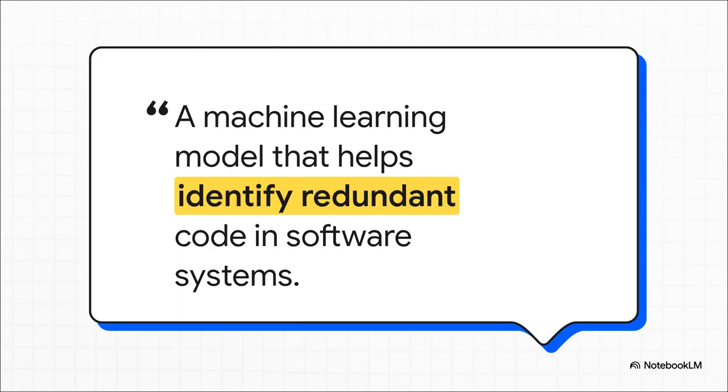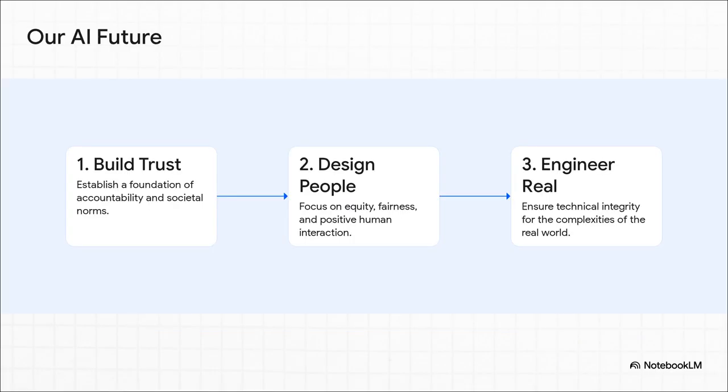But here's the cool part. AI can also be part of the solution. This example shows an AI that's actually designed to optimize software, making it run more efficiently and use less energy in data centers. So it's about being mindful of the impact and maybe even using AI to help solve some of these sustainability challenges.